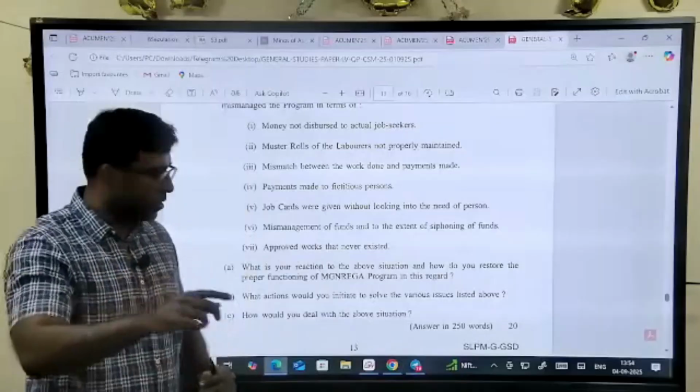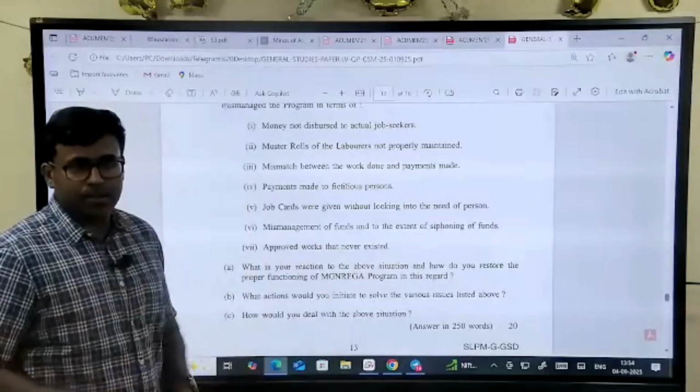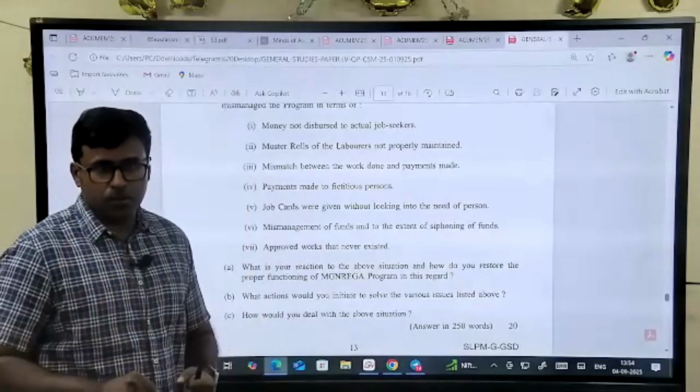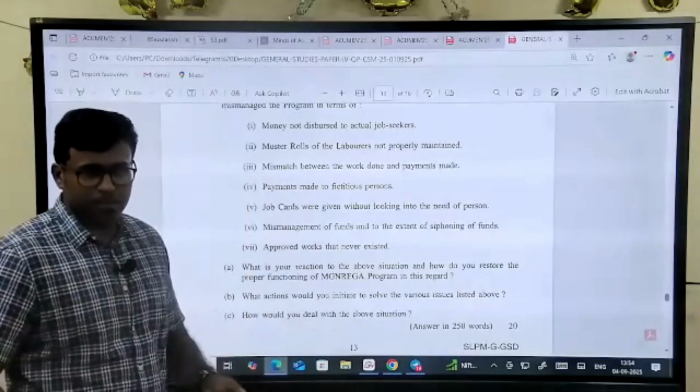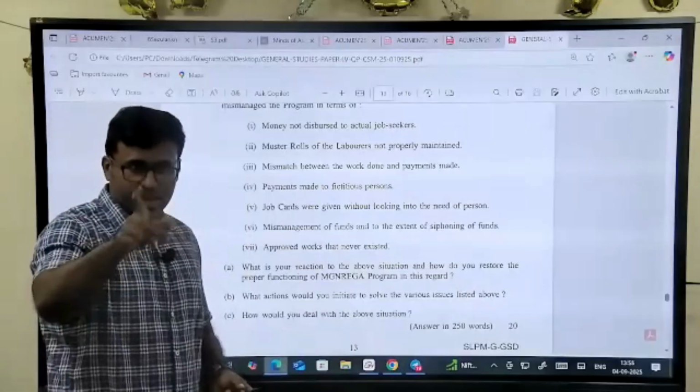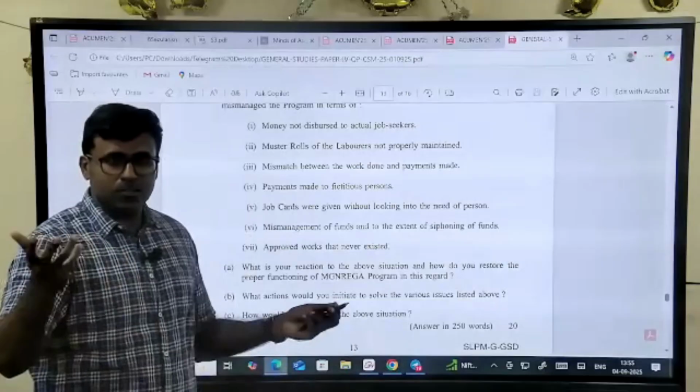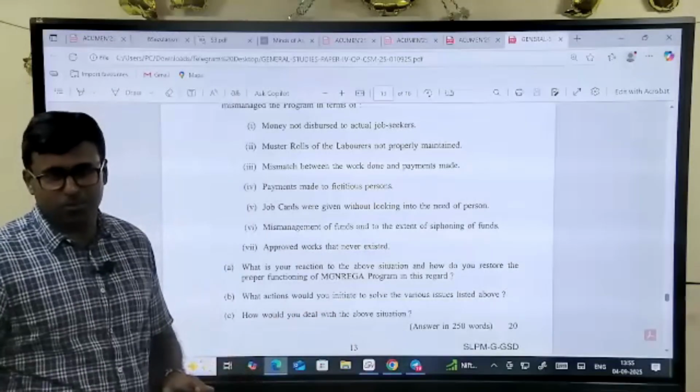This is the first point. Second point, how do you correct that? I will correct that by creating a mechanism. A WhatsApp group, Aadhaar enabled picture should be given. You can say there will be 100 pictures in one panchayat.